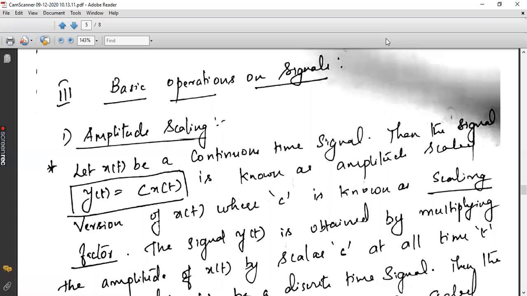What will happen if the amplitude is multiplied? The amplitude of your signal will increase. Suppose c is equal to 2, it means the amplitude of the signal will increase by 2 times. Previously, suppose the amplitude was 2, but after multiplying with the scaling factor, it becomes 2 into 2, so now the amplitude will become 4. It is not necessary that the amplitude should always be positive. It can be negative also. If you are scaling the given signal with a negative scaling factor, then your amplitude will reverse.